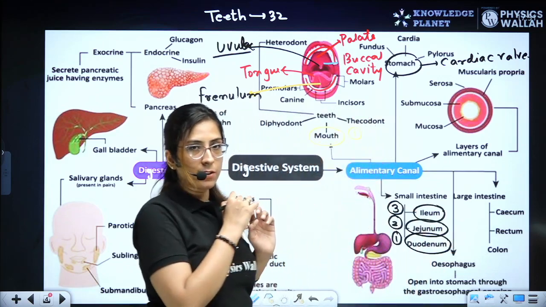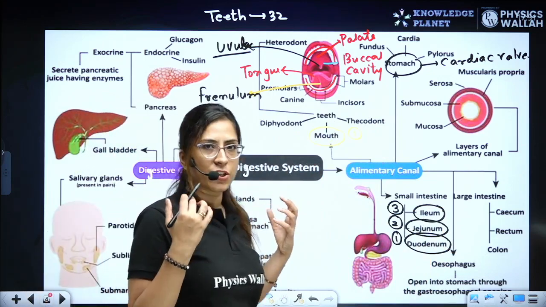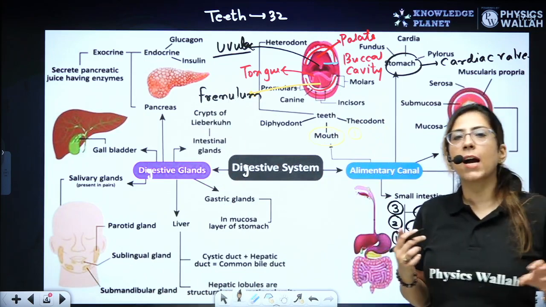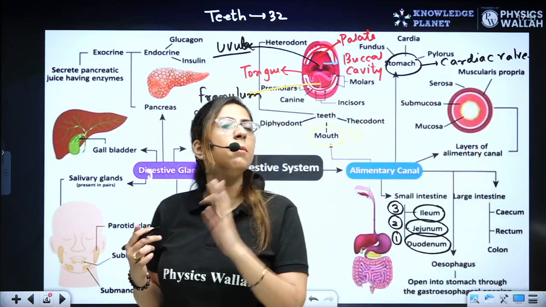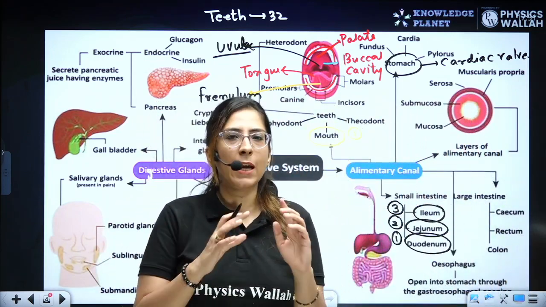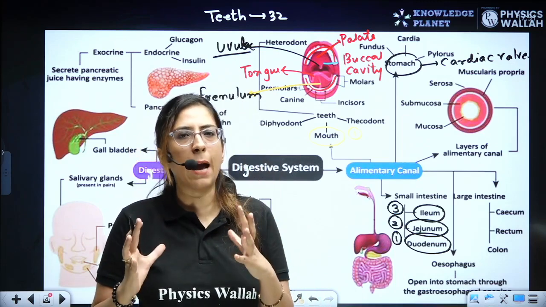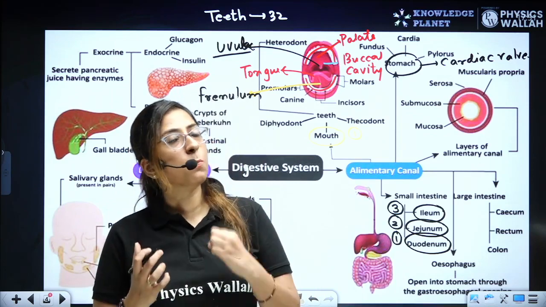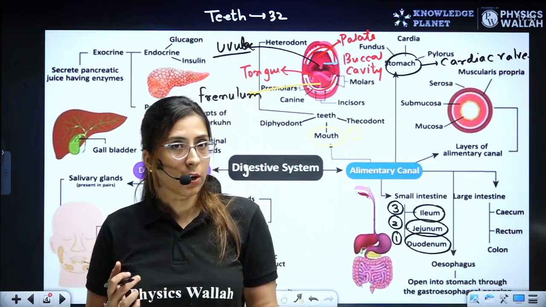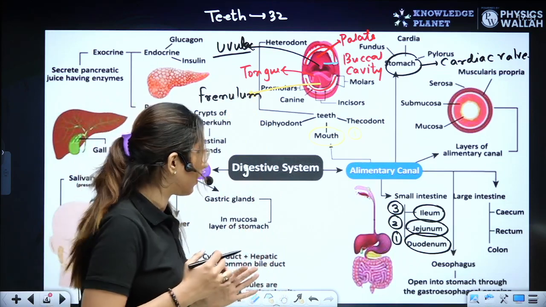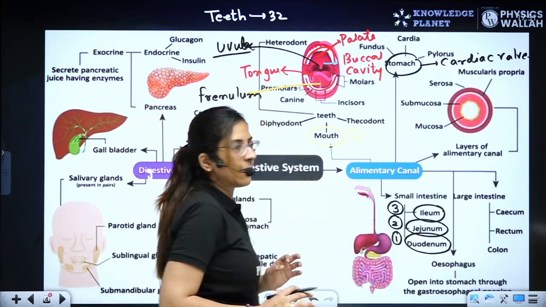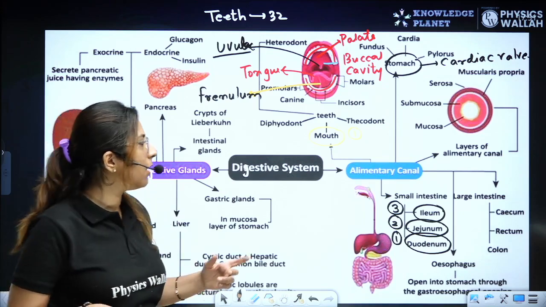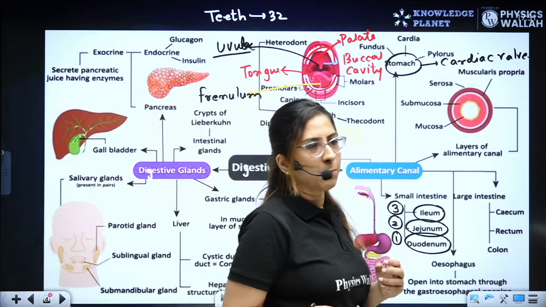If someone asks you, where does the major digestion occur? You should remember the major digestion occurs in the duodenum region. It doesn't happen in the large intestine, but it happens in the small intestine. The duodenum is the region where the major digestion occurs. Now the jejunum is a coiled region. It has various folds where the absorption occurs. The ileum is also a place where absorption occurs.